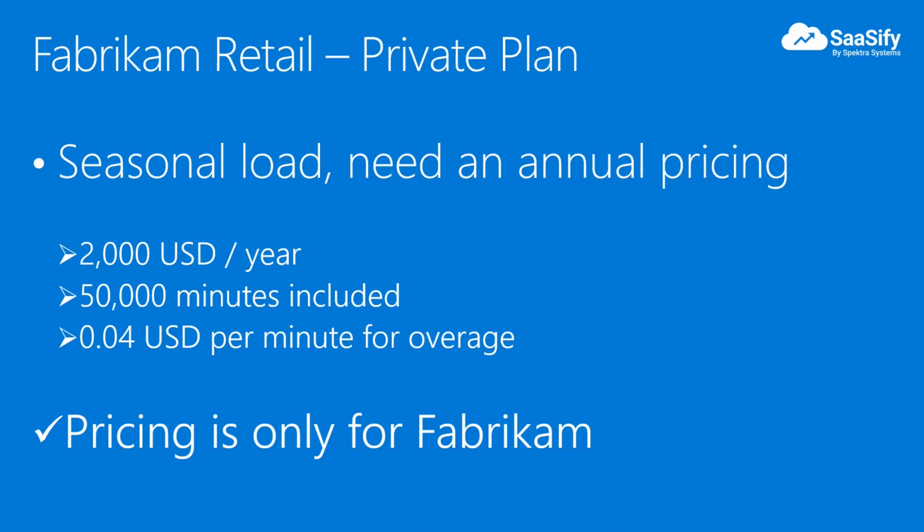Now, another prospect, Fabricam Retail, has reached out to the sales team. Fabricam does not have a consistent need of the solution every month. Their usage is going to be seasonal, so they are looking for an annual pricing instead of the monthly pricing structure that Cloud Connect is following today. Ken and team discussed with Fabricam and decided to provide an annual pricing to Fabricam.